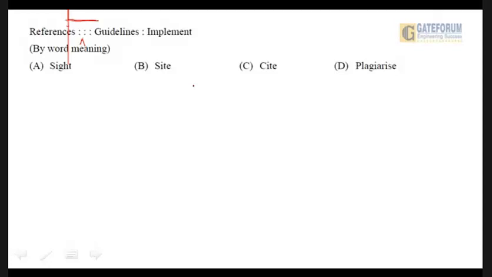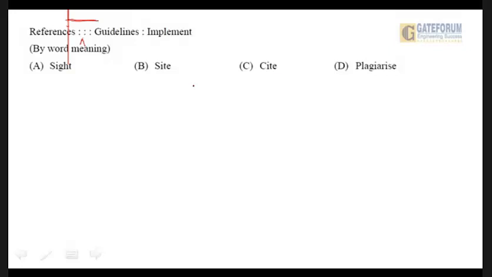References are not placed at a position, I mean, the site of the project. So the second one, SITE, is also wrong. Now, references can't be plagiarized. I mean, plagiarize means copying exactly, word by word. Okay.